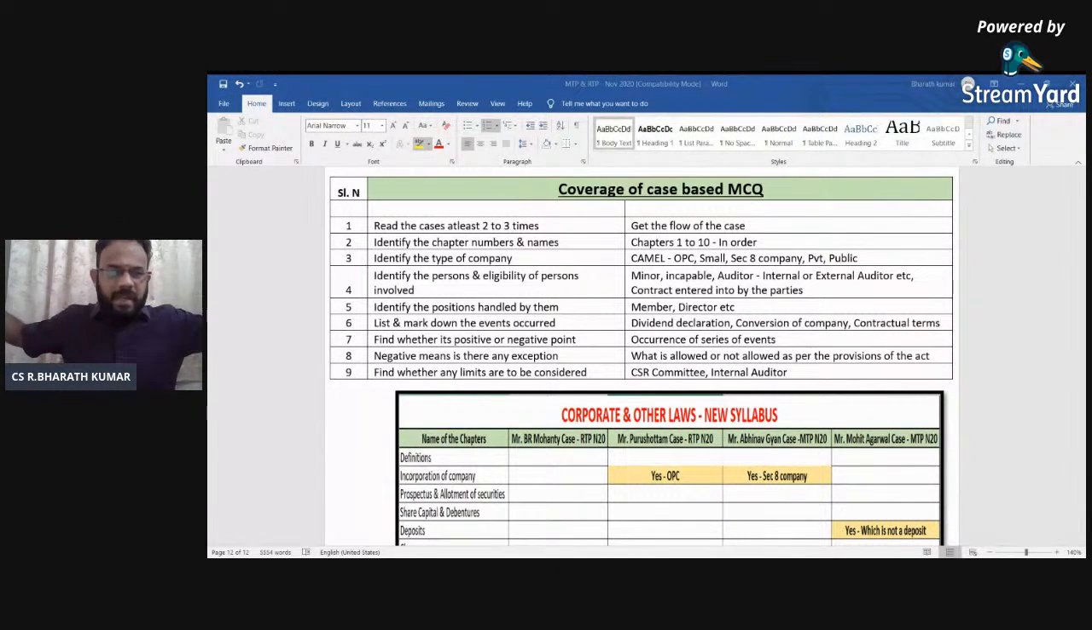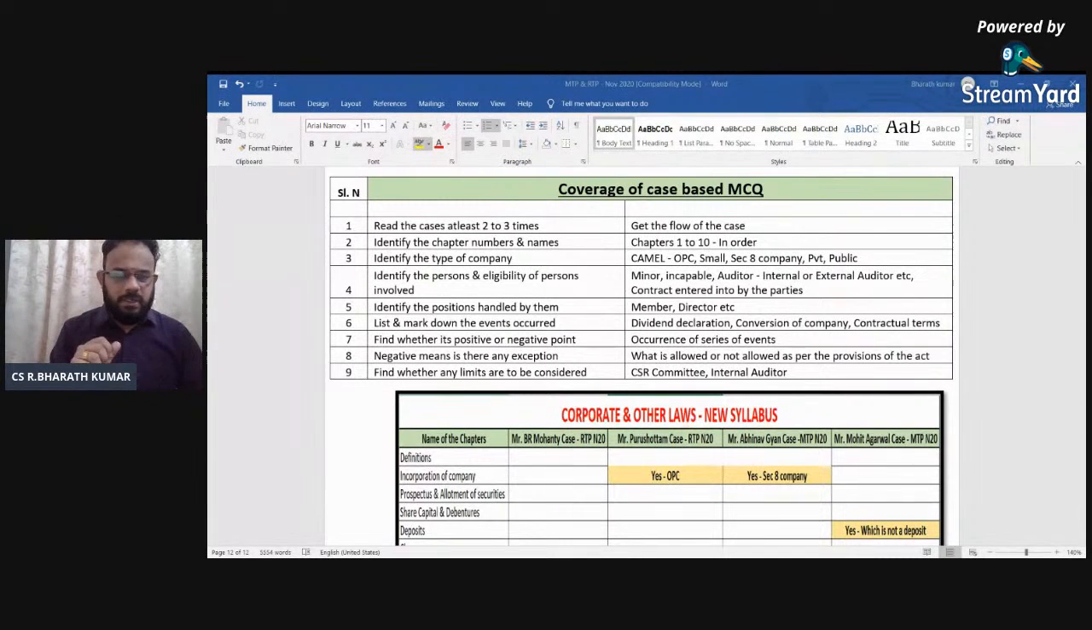Whenever there is going to be a case-based question, please read the case at least twice or thrice, as I have already told you. Only then will you know where the tweak is that they have given from the institute's perspective. Direct question, there is no problem. If you know the meaning, the provisions, the applicability and the non-applicability, automatically you can try to answer.